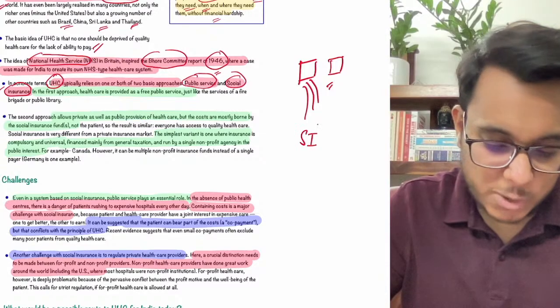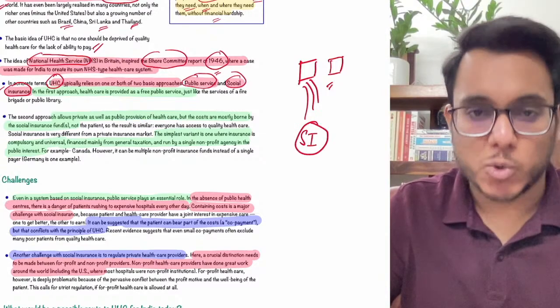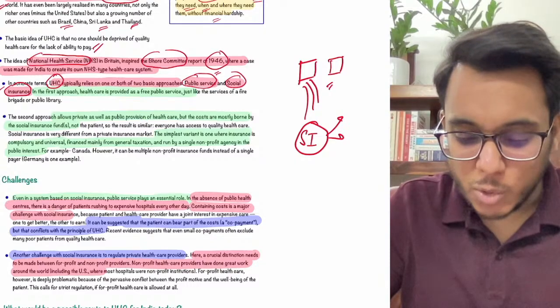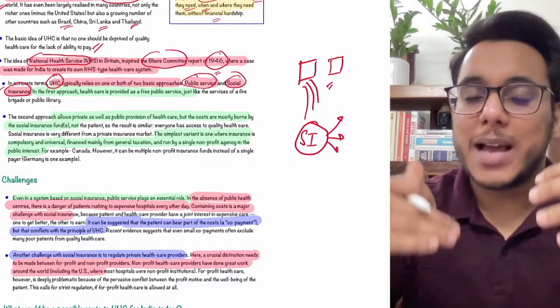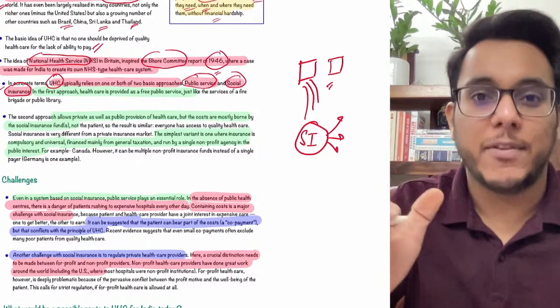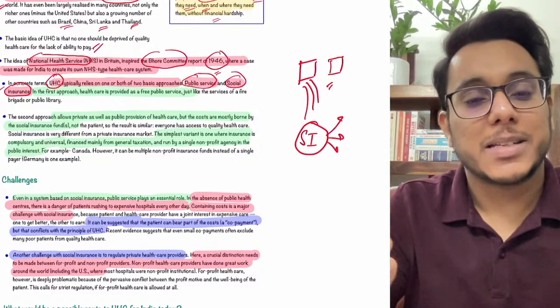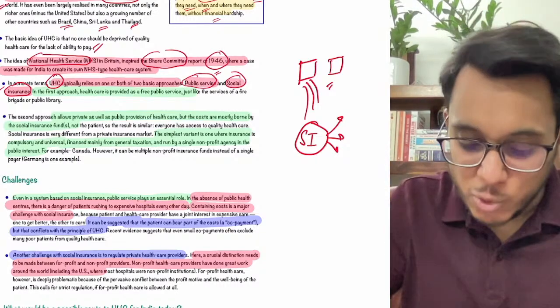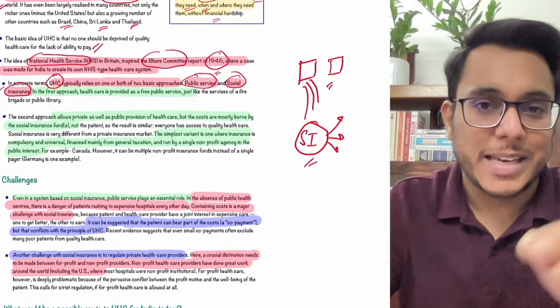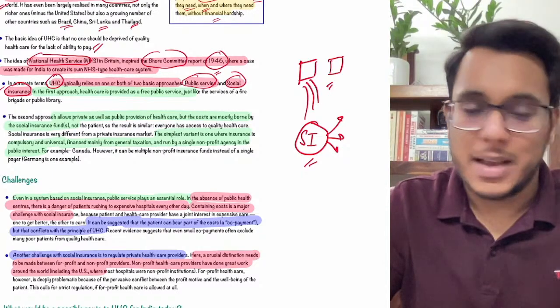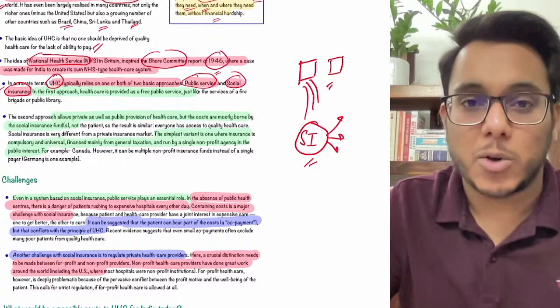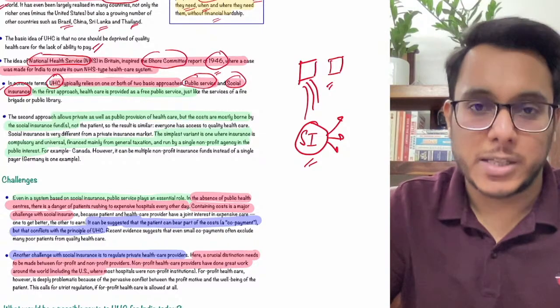Then the next is the social insurance model. Now what is social insurance? Here there will be compulsory insurance for everybody, and whenever a person falls ill, by using this social insurance he can get the treatment. He can get the treatment in private hospitals. Clear? So that is the social insurance model.